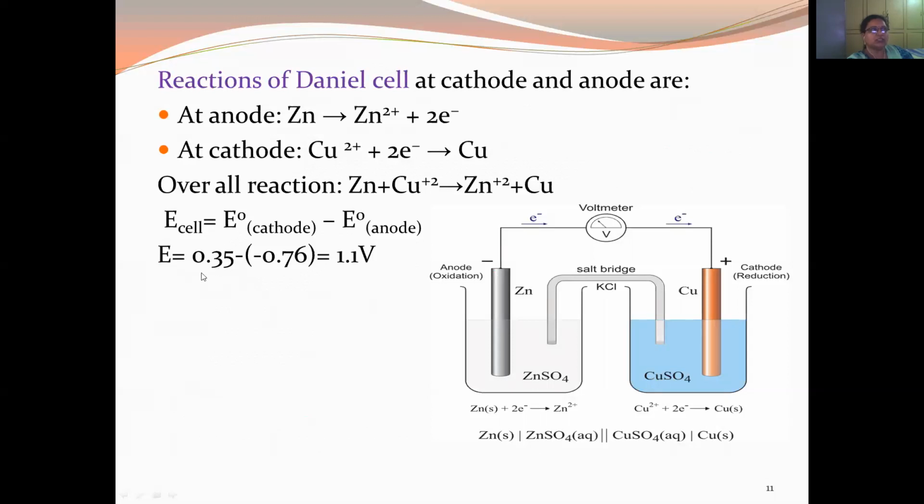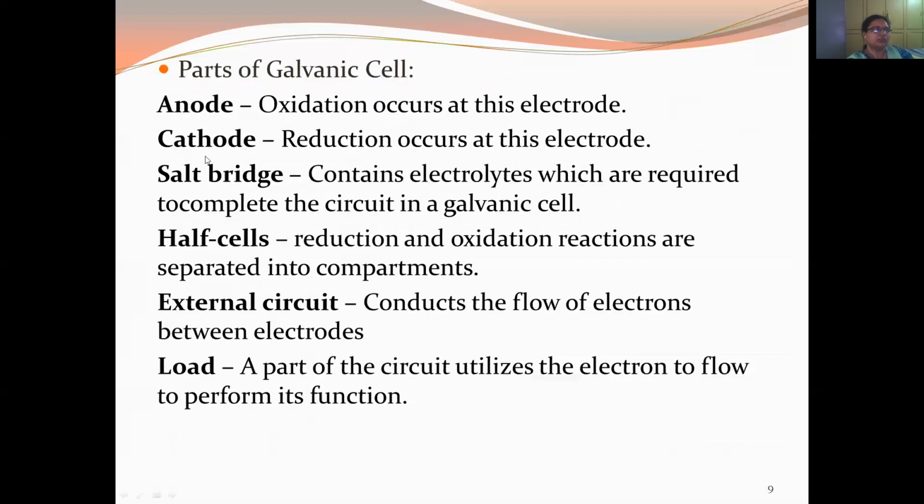These are the standard potential values which are given. You are going to get around 1.1 volts. So chemical energy is getting converted to electrical energy. The parts of the galvanic cell are the anode, cathode, and salt bridge.